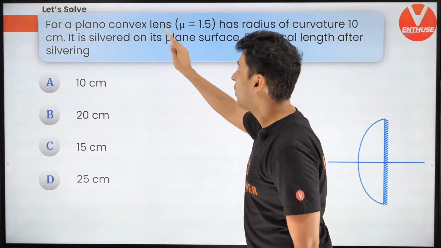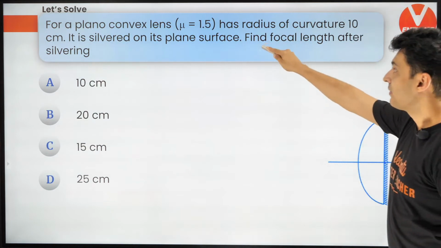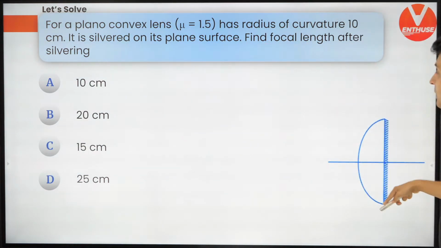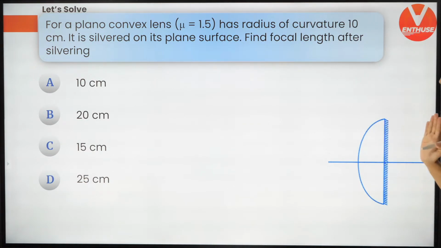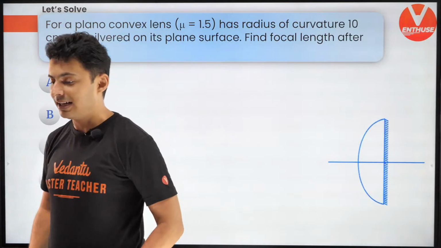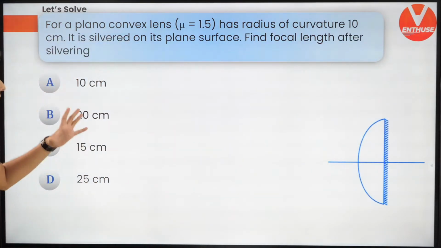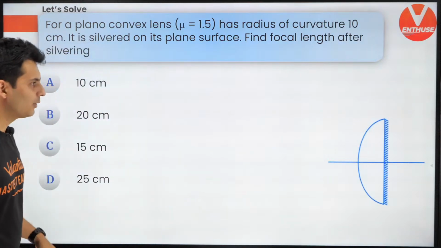For a plano-convex lens, this is your plano-convex lens, refractive index is given. Radius of curvature is also given. If it's silvered on its plane side, what is the focal length considering that it is silvered? What is the effective focal length? Think about it.